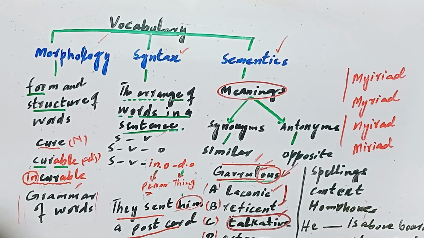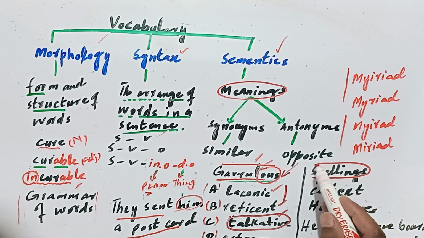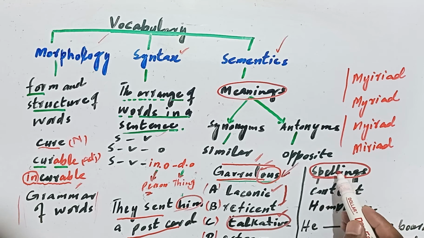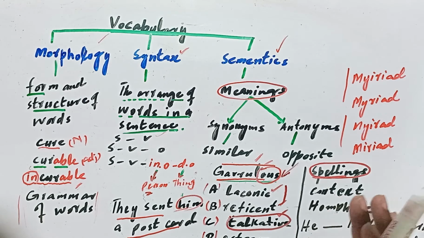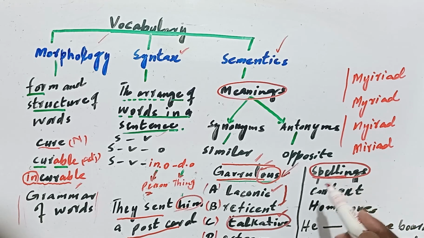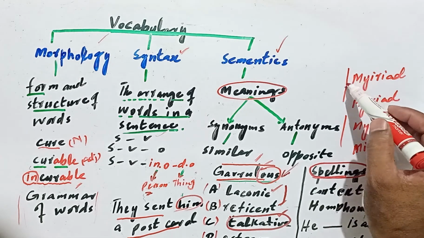The other important thing in the context of vocabulary that will be asked of people is spellings. Spellings are very important. If you do not know the meanings, but you know the spellings of the words, you may lose marks otherwise.